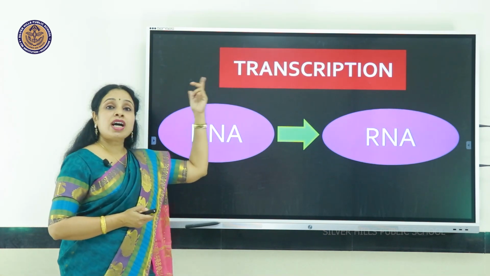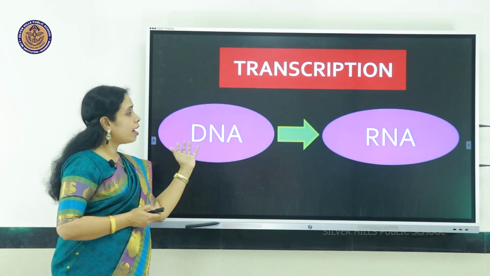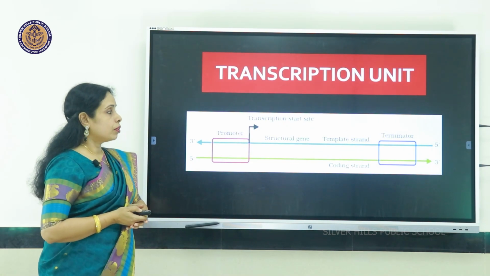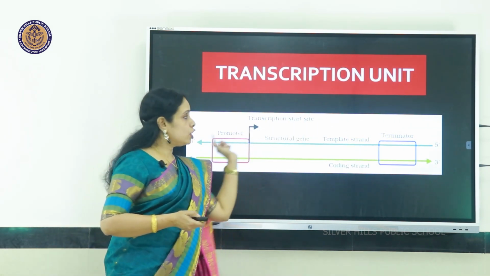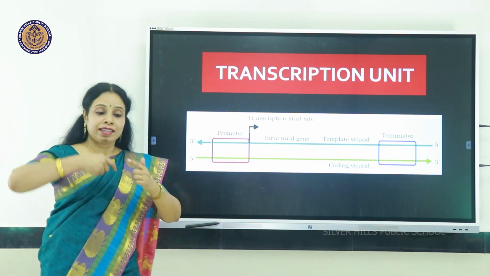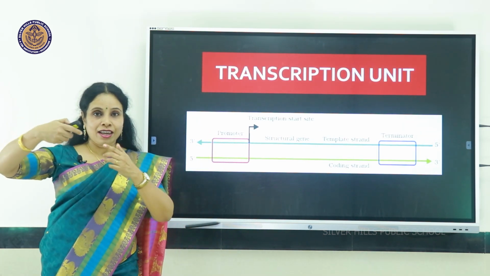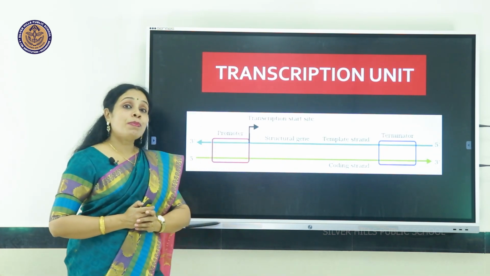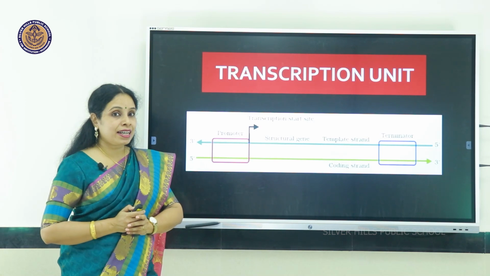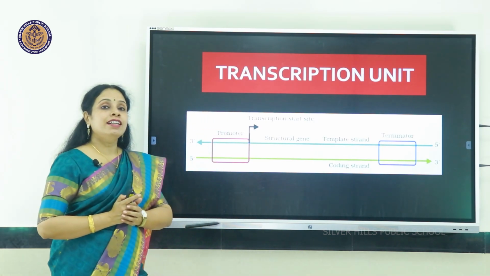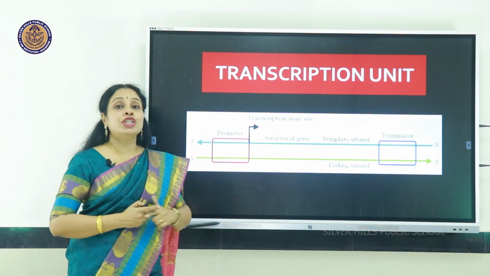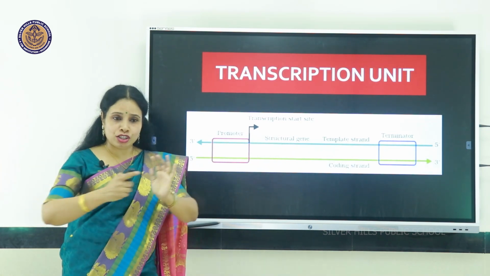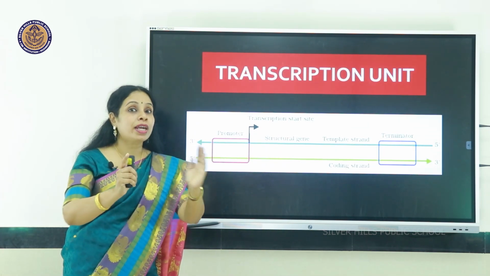The next step is transcription, where DNA forms RNA, single stranded RNA. So this again you identify, these two lines symbolize the double helical DNA. If we straighten it out, it looks like this. That much part of the DNA which is forming RNA is called the transcription unit. Of the long DNA strand, only a part is forming RNA.